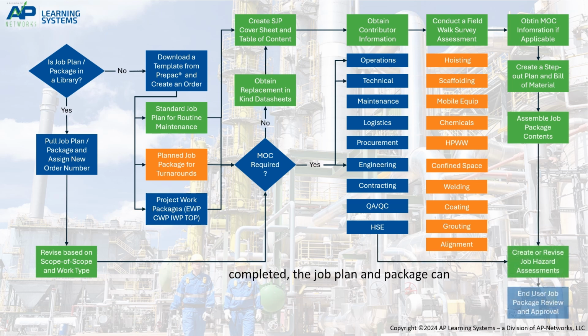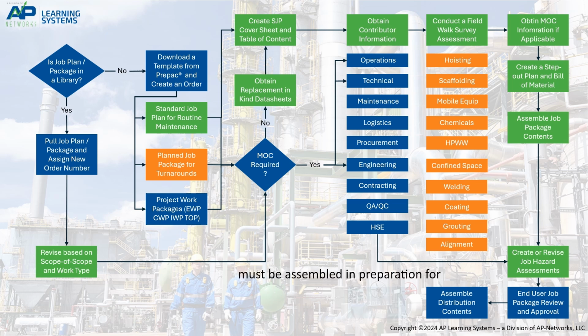Once all JHAs are completed, the job plan and package can be submitted for approval by the end user, contractor, or assigned crews. Note, a planning supervisor or lead might be the first to review the job plan and package for accuracy, with support from document control. Following approval, the contents necessary for workface support must be assembled in preparation for distribution. This could be manual or electronic.